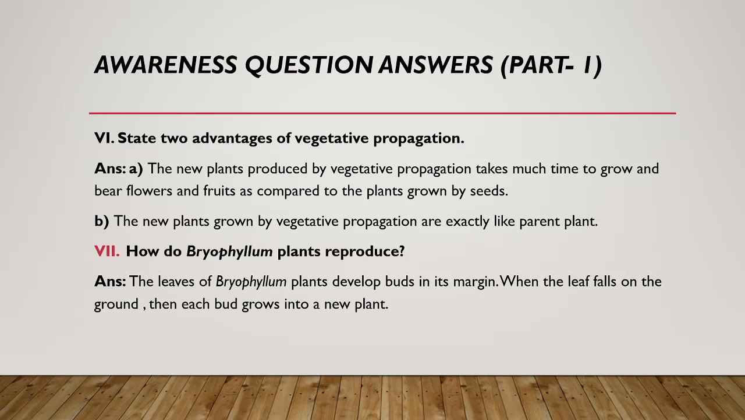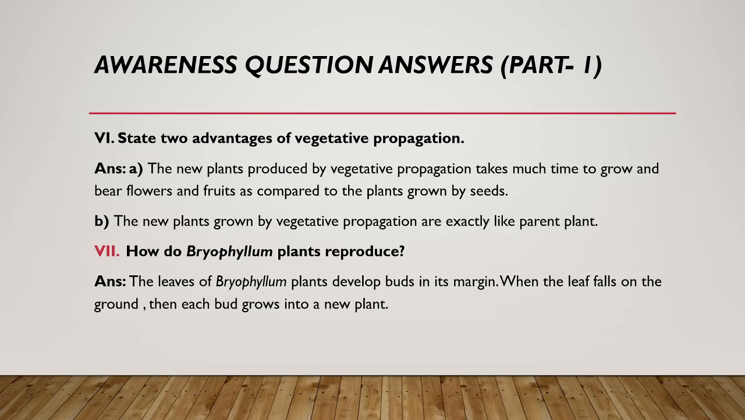Another advantage is that the plants which are grown are exactly like the parent. In other processes like sexual reproduction, two gametes are involved, one male gamete and another female gamete, so there is a mixture of characters. But in vegetative propagation there is no such mixture, so the new plant is exactly like the parent plant.